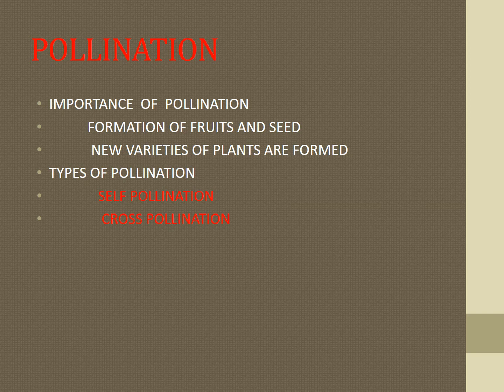Pollination means transfer of pollen grains from anther to stigma of a flower, any other flower or the same flower.